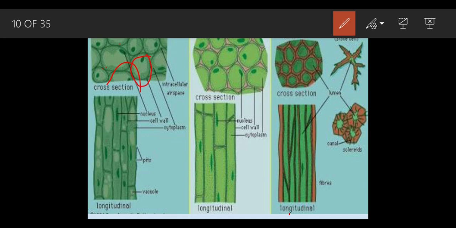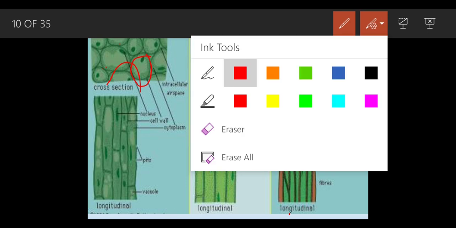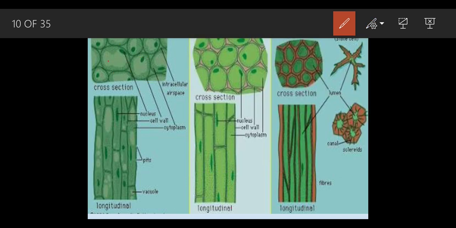They contain a large amount of vacuole. We can see this white colored space, the large vacuole. They are found in the soft parts of the plant, that is the cortex and the pith region. Cortex means the outermost part of the plant and pith means the central region.